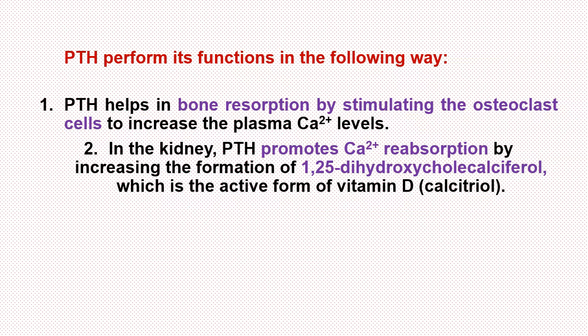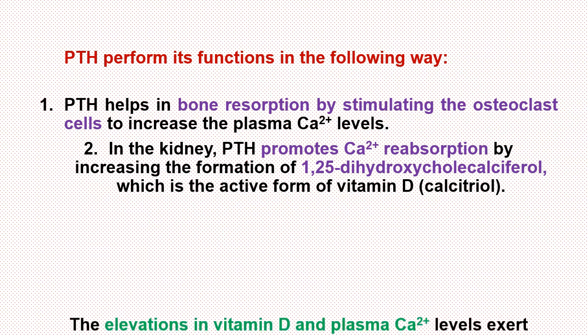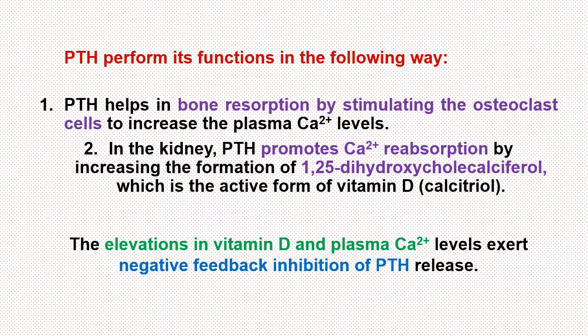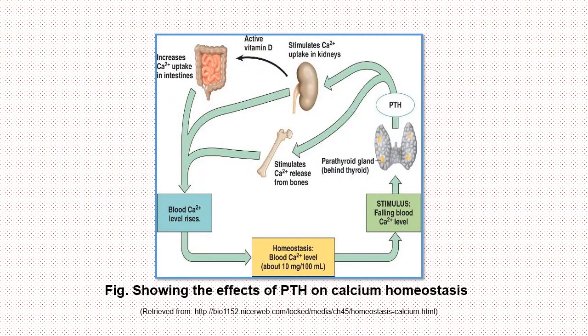In the kidney, it promotes calcium ion reabsorption by increasing the formation of 1,25-dihydroxycholecalciferol, which is an active form of vitamin D. The elevations in vitamin D and plasma calcium ion levels exert negative feedback inhibition of parathyroid hormone release. This figure demonstrates the effects of parathyroid hormone on calcium homeostasis.